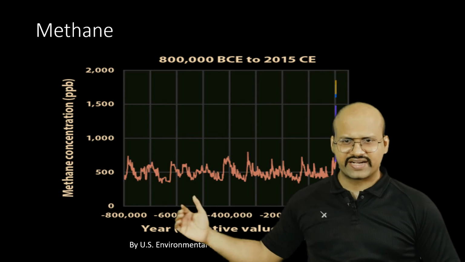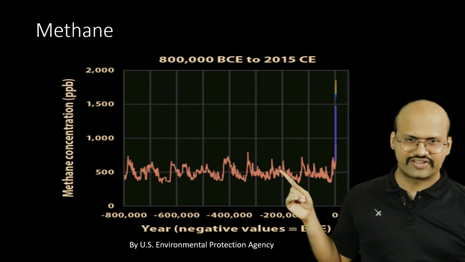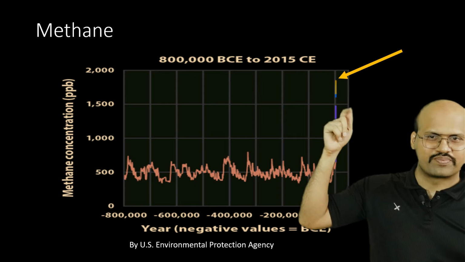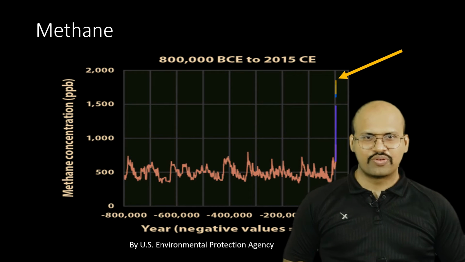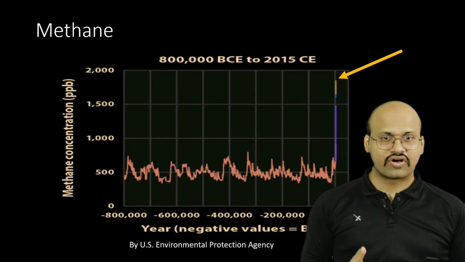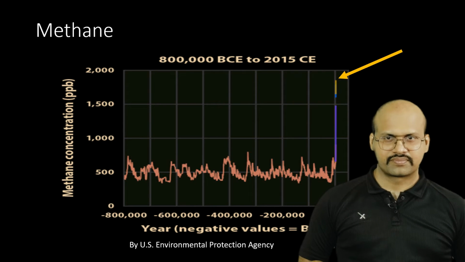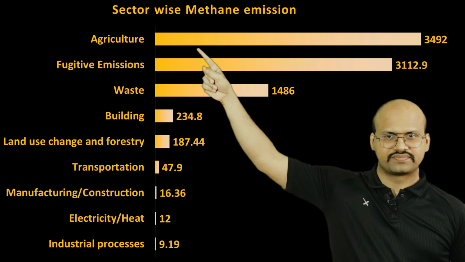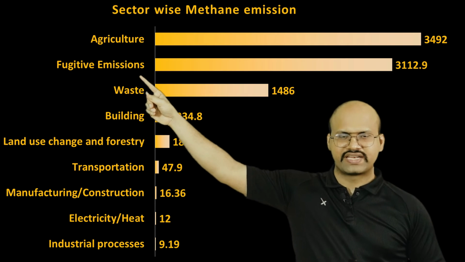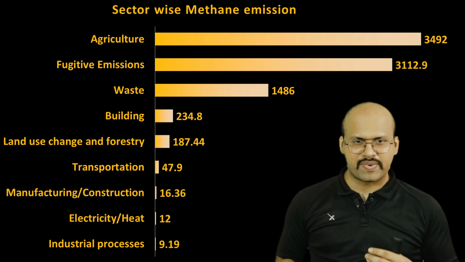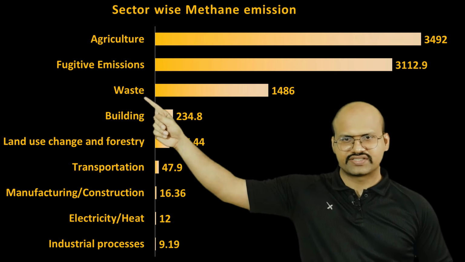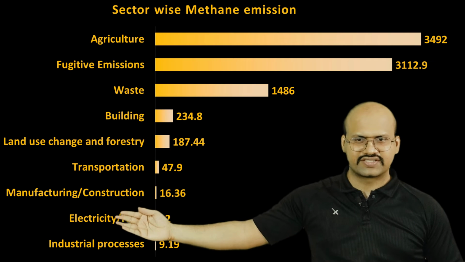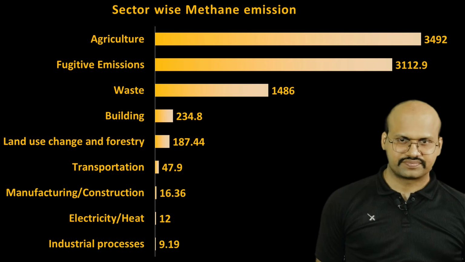Now in the last 800,000 years, this was the concentration of methane in the atmosphere. But in recent years, the concentration of methane has climbed to this point. So you can see that there is a large increase, almost 4 times, in the amount of methane in our atmosphere. So what are the major sources of methane in our atmosphere? The first is agriculture. Then comes fugitive emissions, that is emissions occurring from pipelines by mistake or leakages. Then there is waste, buildings, land use change and forestry, transportation, manufacturing, electricity and industrial processes.